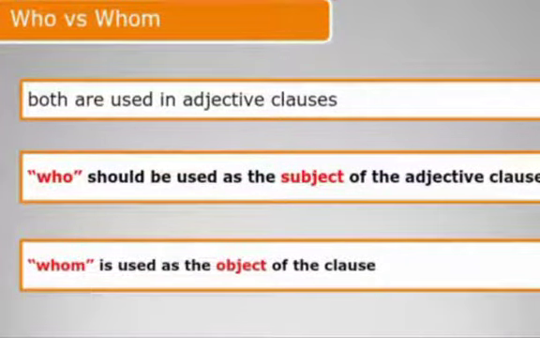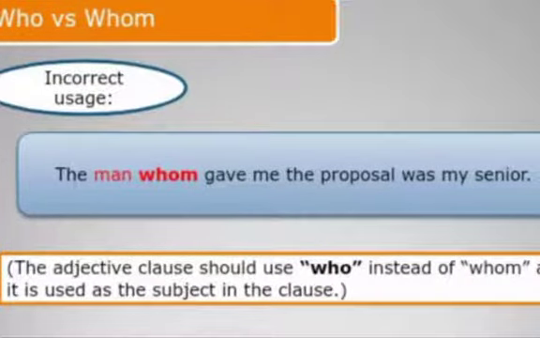Wrong use of who and whom. Both are used in adjective clauses. But who should be used as the subject of the adjective clause and whom should be used as the object of the clause. That means who should always be written or used in front of the verb and whom should be used after the verb as it takes the place of the object. For example, the man whom gave me the proposal was my senior. Since gave is the verb in the sentence, we should never use whom. We should use who in the sentence before the verb. And if it comes after the verb, it will be whom.